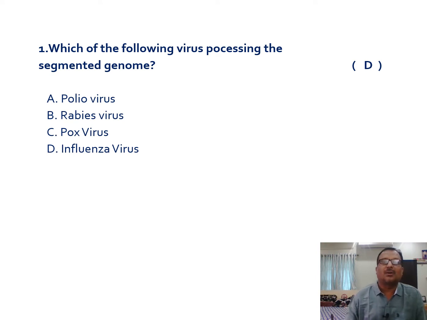Which of the following viruses possesses a segmented genome? Usually the genome will be circular or linear, and in some cases it would be segmented also. The answer for this is D, that is influenza virus. In the influenza virus, a single-stranded RNA genome with negative sense is present, and this RNA is segmented.